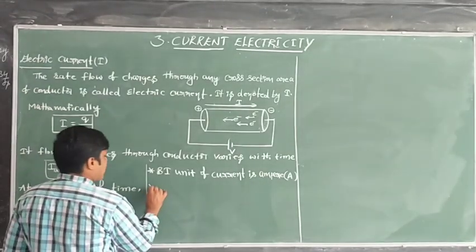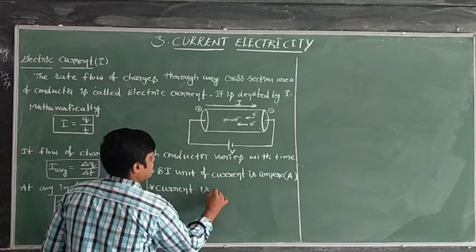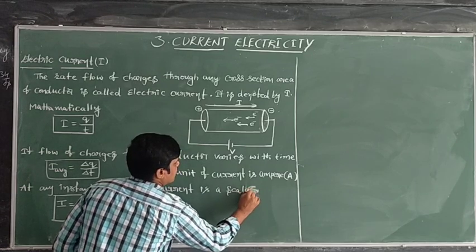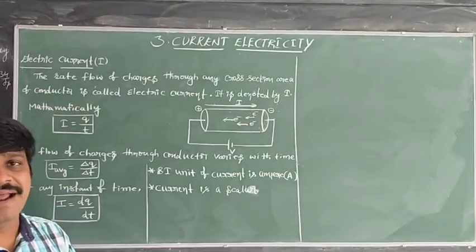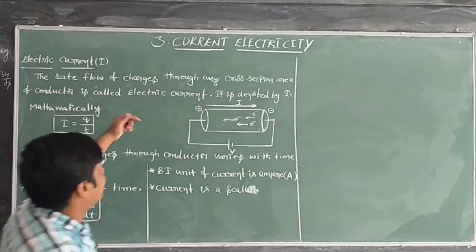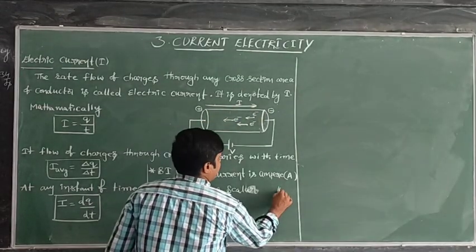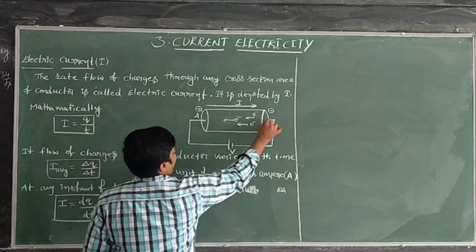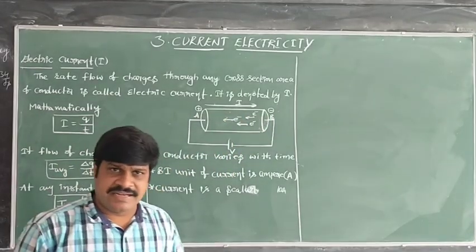Here, what type of quantity is current? Current is a scalar quantity. Current has only magnitude but no specified direction. You may raise the doubt, sir, electric current has a particular direction. No, sir. 10 ampere is nothing but magnitude. If 10 ampere current is from A to B, current is 10 ampere from where to where? A to B.